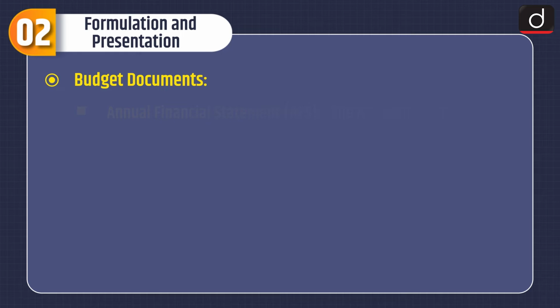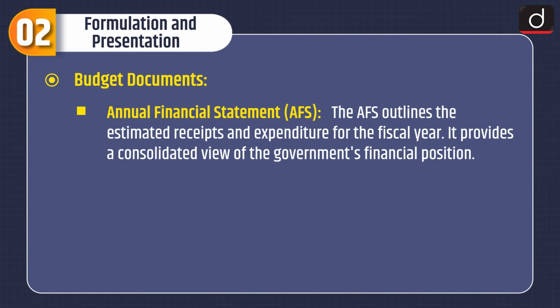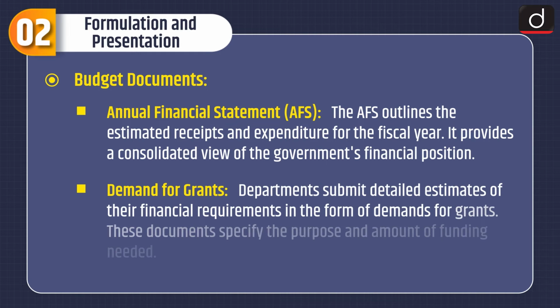Budget documents. Annual Financial Statement, that is AFS. The AFS outlines the estimated receipts and expenditure for the fiscal year. It provides a consolidated view of the government's financial position. Demand for grants. Departments submit detailed estimates of their financial requirements in the form of demands for grants. These documents specify the purpose and amount of funding needed.